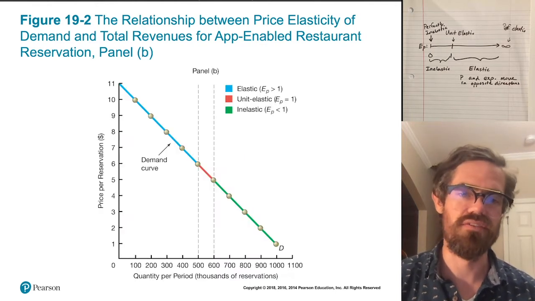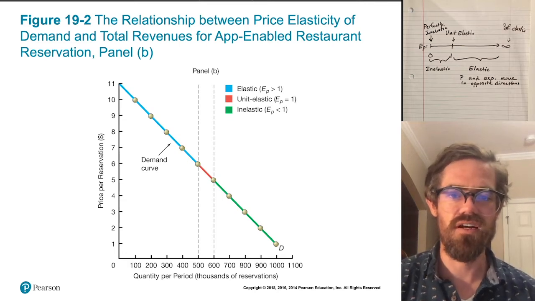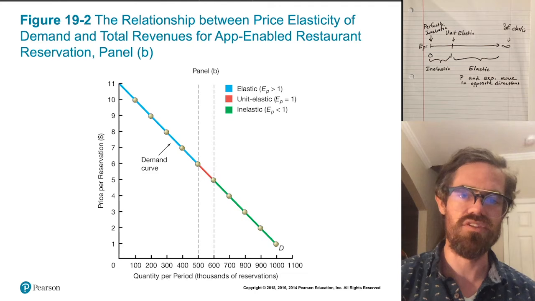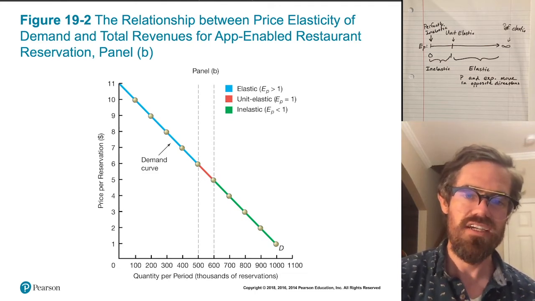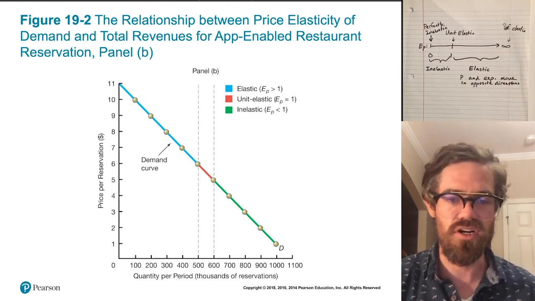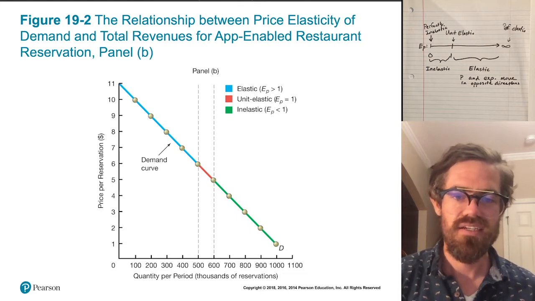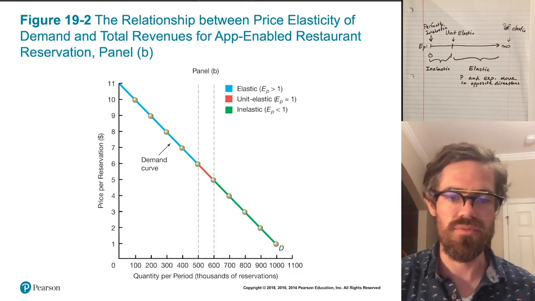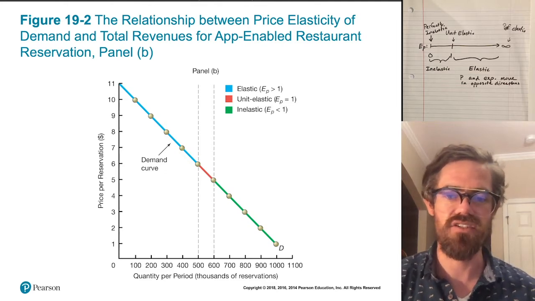And here it is graphically, right? So again, different parts of the demand curve are classified differently in terms of elasticity. And it basically turns out that the top half is the elastic region. The middle is the unit elastic part. It's really a point, but in any case, the middle point or the middle region is the unit elastic region, and then the lower half of the demand curve is the inelastic region.